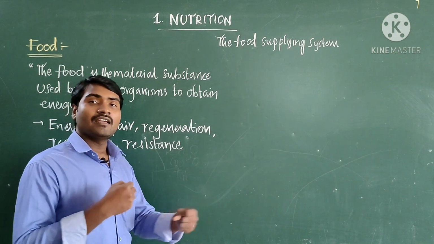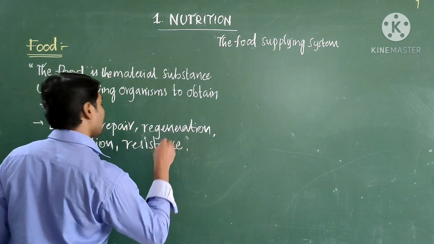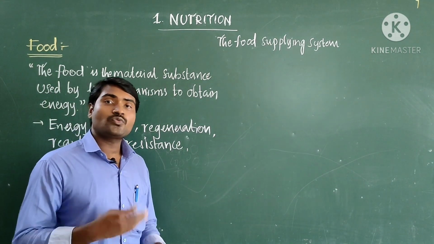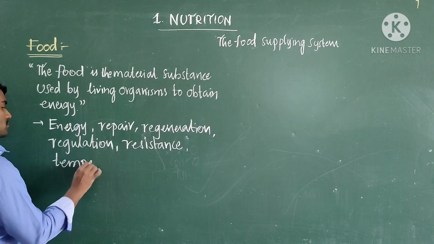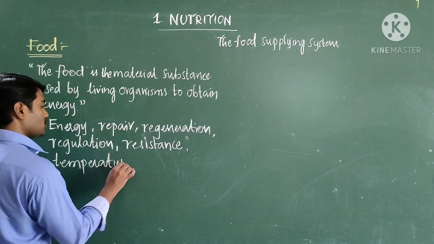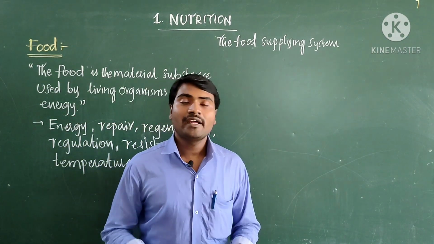Resistance means fighting capacity against pathogens. Food is also useful to maintain body temperature.